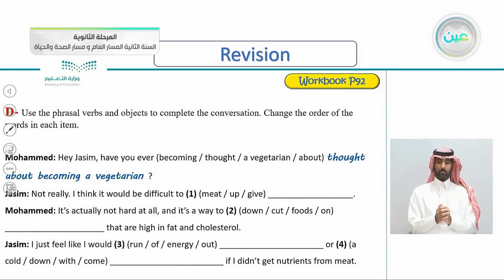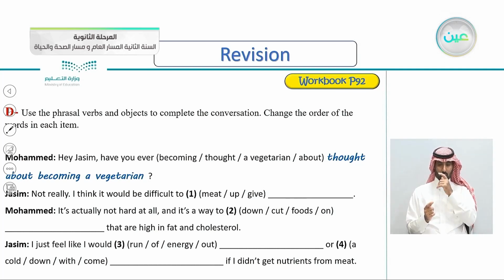So we have a conversation between Muhammad and Jasim. Hey Jasim, have you ever thought about becoming a vegetarian? The correct order is thought about becoming a vegetarian. Jasim: Not really. I think it would be difficult to give up meat.